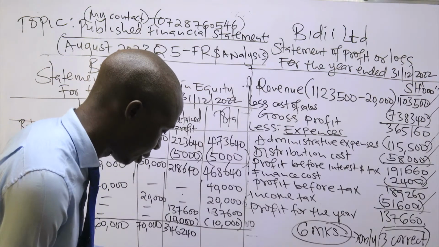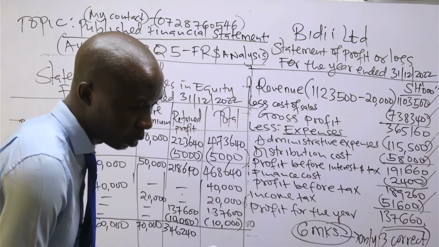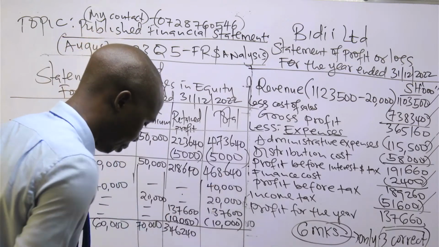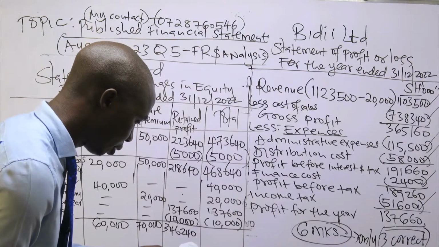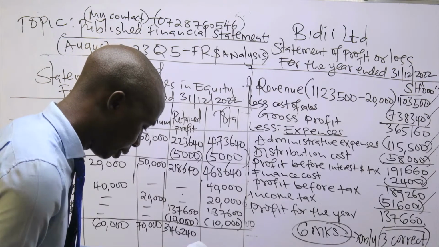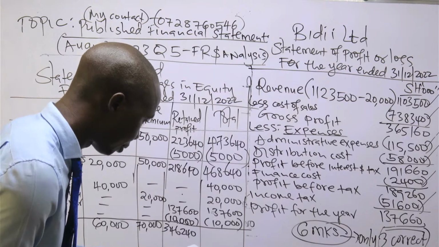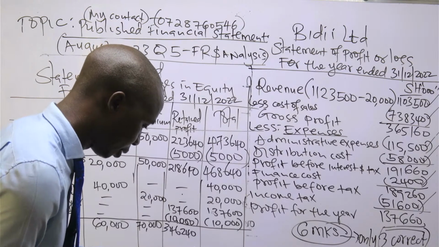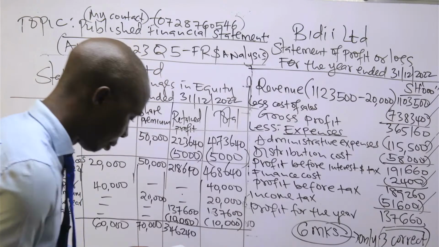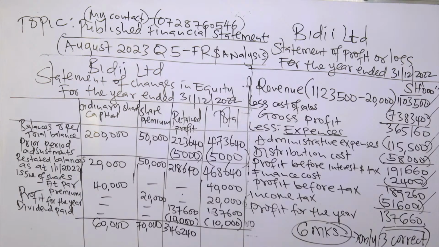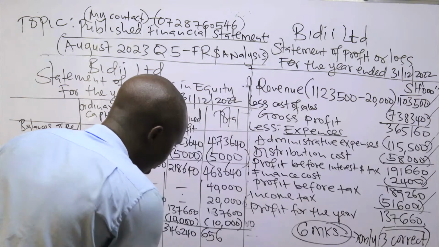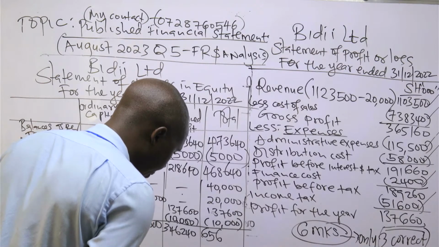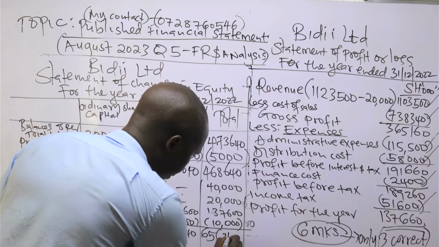So I've written my figures in a wrong way. 468,000, this one, plus 40,000, plus 20,000, plus 137,600, minus 10,000. So that is, according to my calculator here, and what you are supposed to get is 656,240.